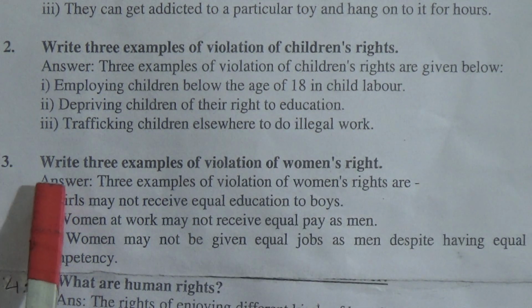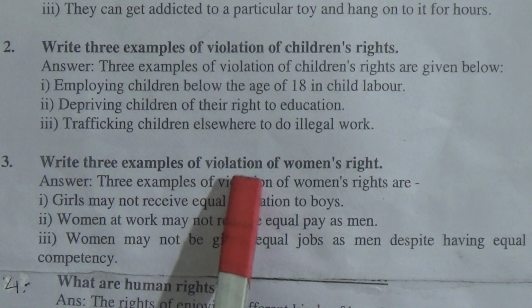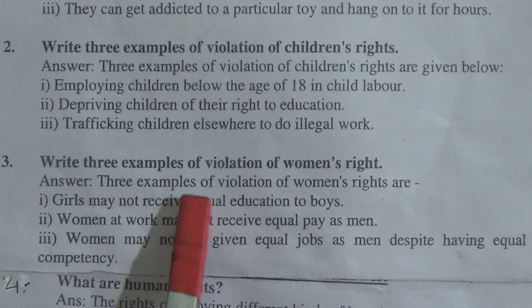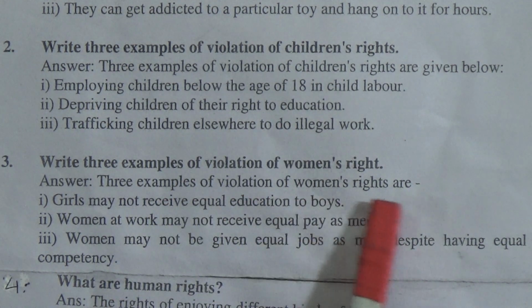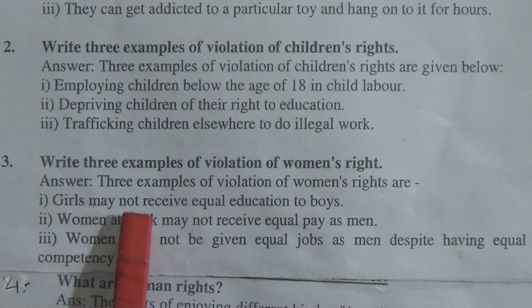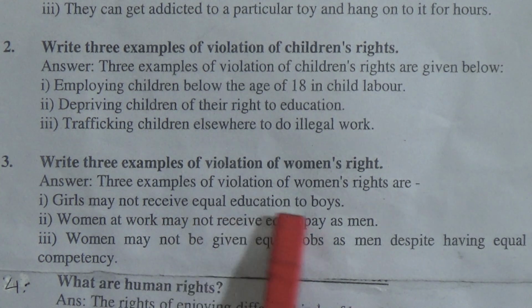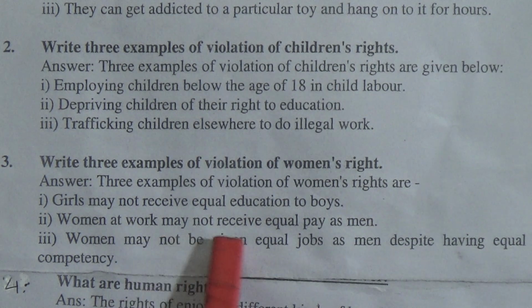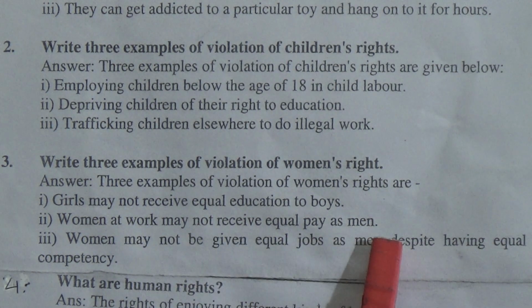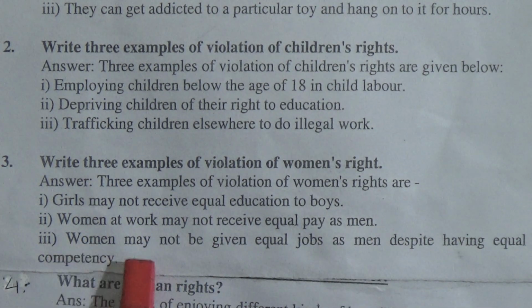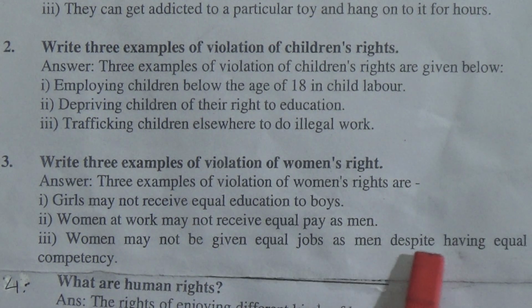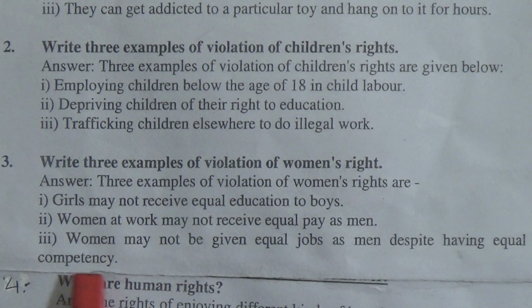Then number 3, write 3 examples of violation of women's rights. Answer: 3 examples of violation of women's rights are: number 1, girls may not receive equal education to boys. Number 2, women at work may not receive equal pay as men. Number 3, women may not be given equal jobs as men despite having equal competency.